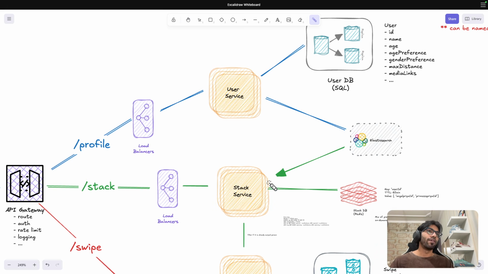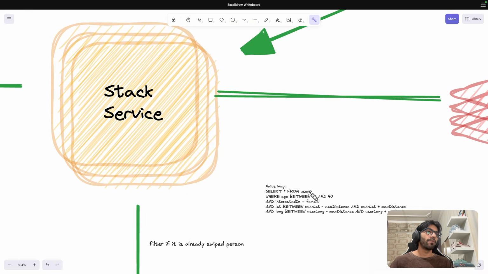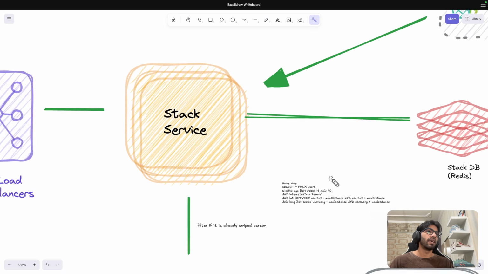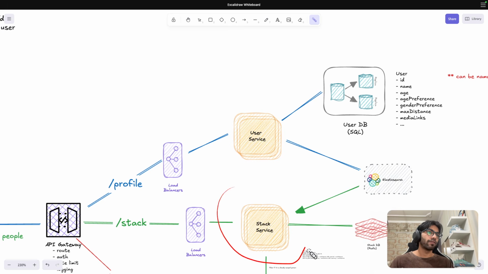Now, what is the naive way of doing this? The naive way is that I can do something like select star from users where age is between 18 to 40, and interested in, and I can just do a search on this table, right? I can probably call this user service. I have kept this stack service separate because it is going to have some other functionalities. The naive way could be that the stack service calls this user service, which filters this DB, to get the list of all this. But yes, that has another concern, that you are creating a new service itself.